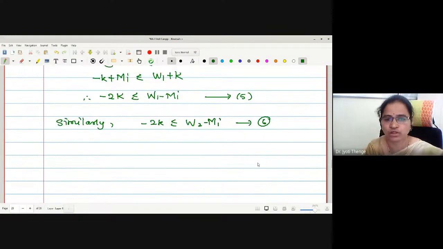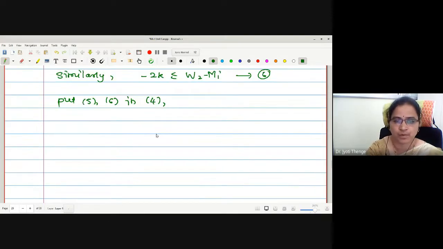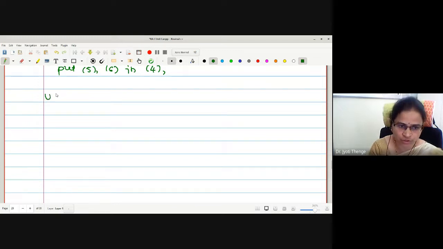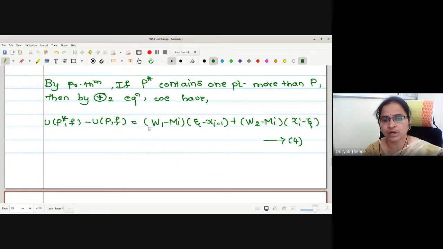Now let me put both the values 5 and 6 in 4. Therefore, what is equation 4? UP star F minus UPF. Now this 4 is actually an equality, but W1 minus mi we are going to replace with greater-or-equal terms.